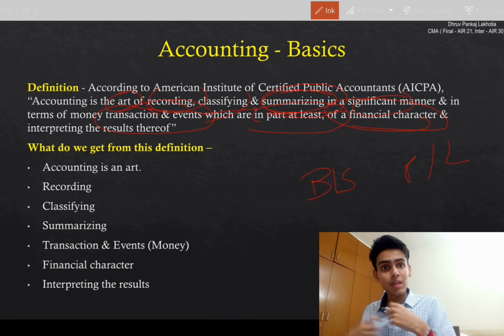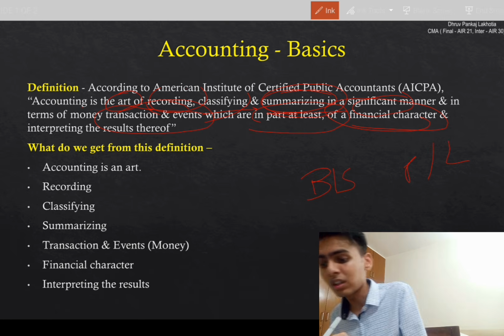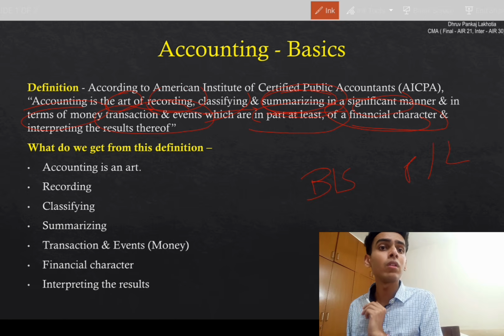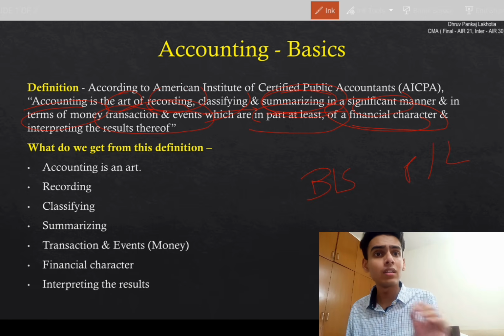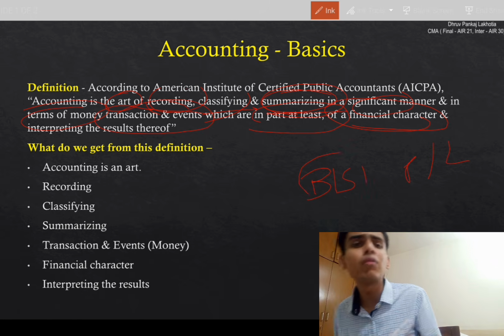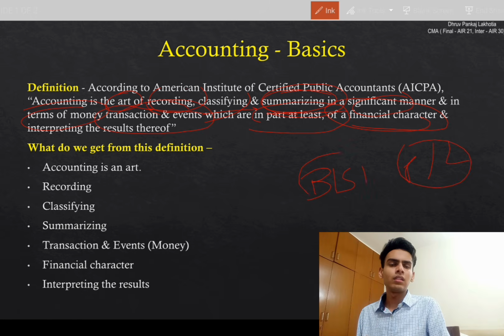I pay money to Ram, I can record that. The monetary part we can record. So the terms of money is a very, very important part. We can't record non-monetary things at all. Have that in your mind. But after making the balance sheet and P&L, what are we going to do with that? We're going to take